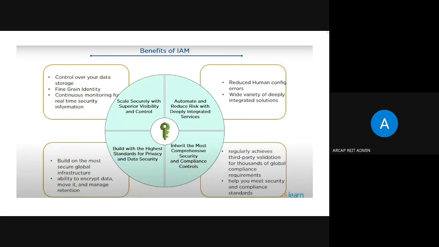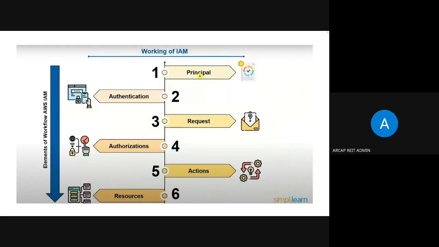It also has reduced human configuration errors, and a wide variety of deeply integrated solutions are also there in this IAM service. This is a service, right? Whatever we use in AWS, we call a service.